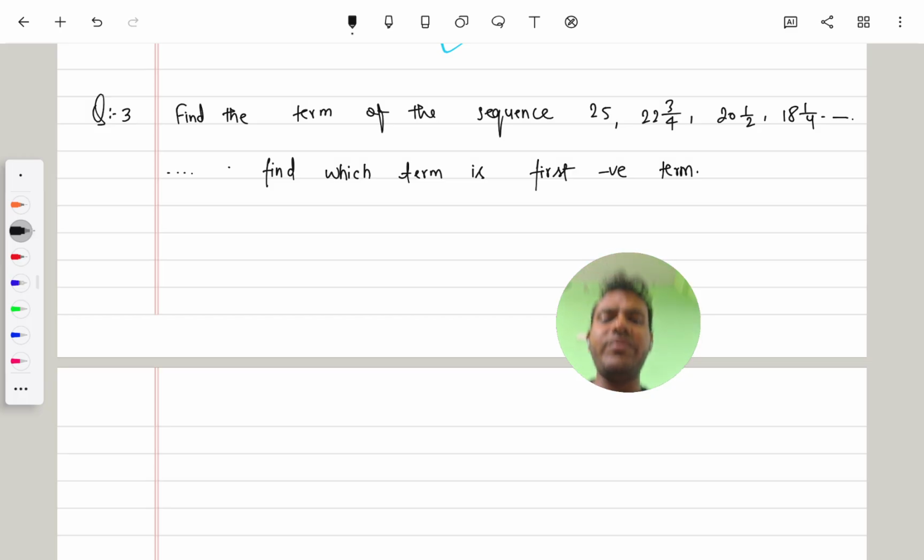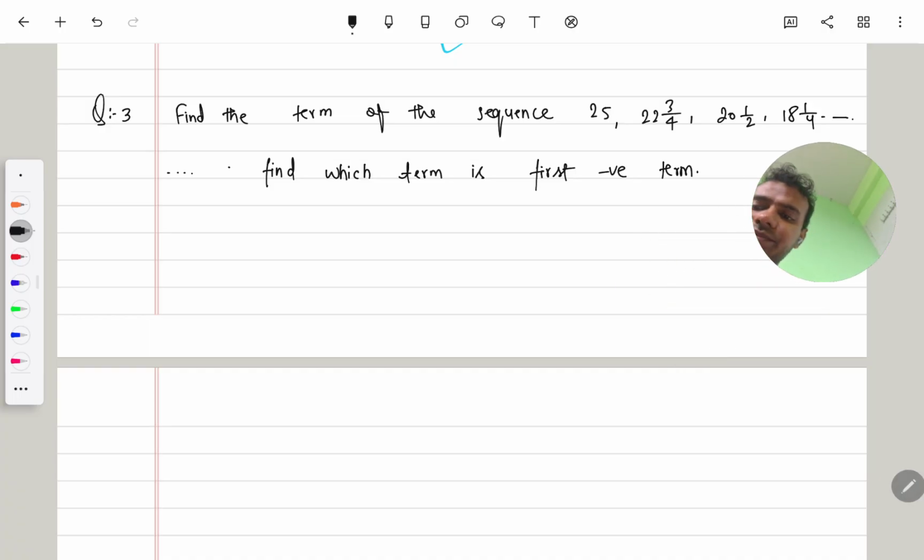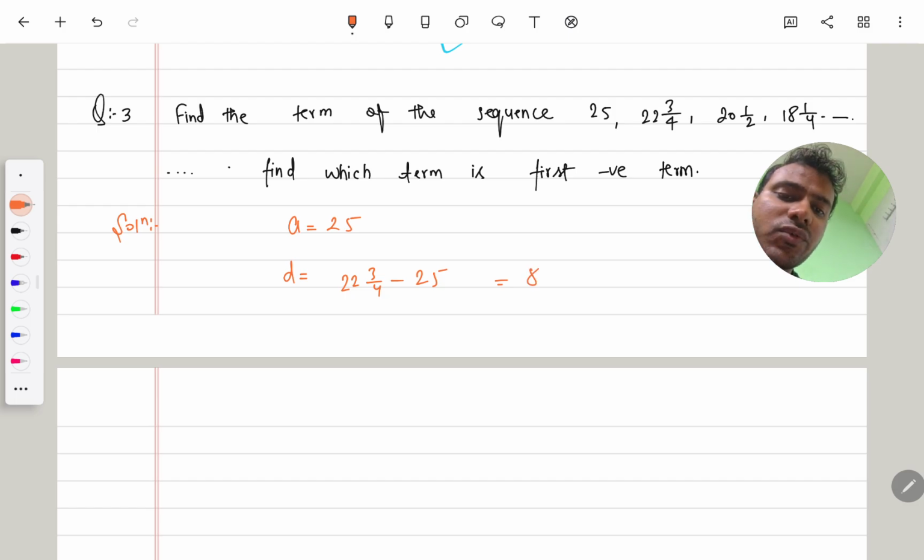Now how can we do this? See, solution. First of all, let us suppose the first term of the AP is a, and the common difference is 22 whole 3 by 4 minus 25, which represents the common difference, 87 by 4. 87? No, 91.